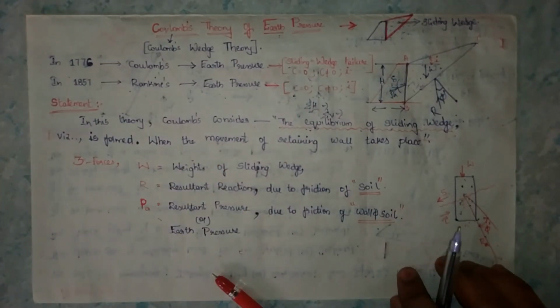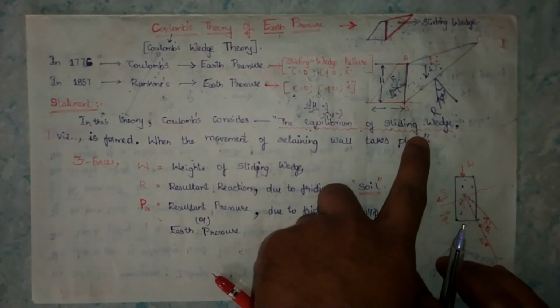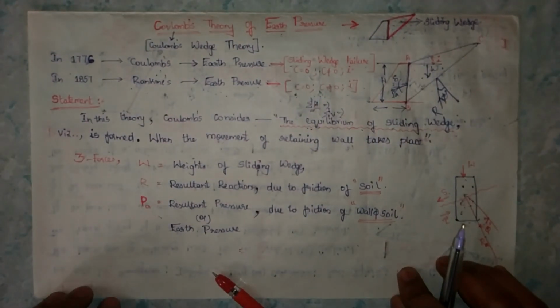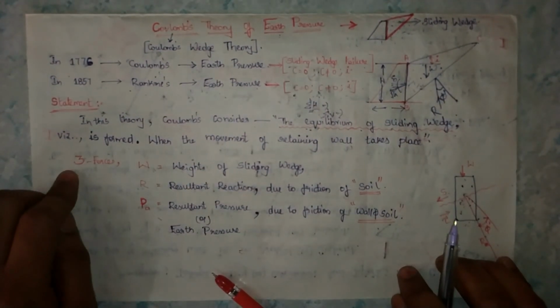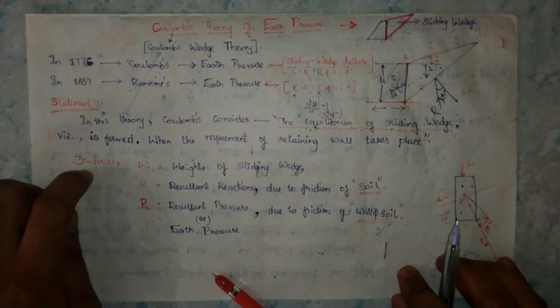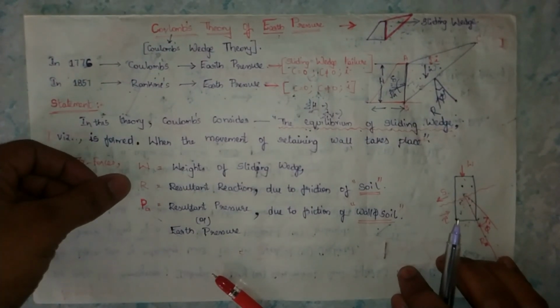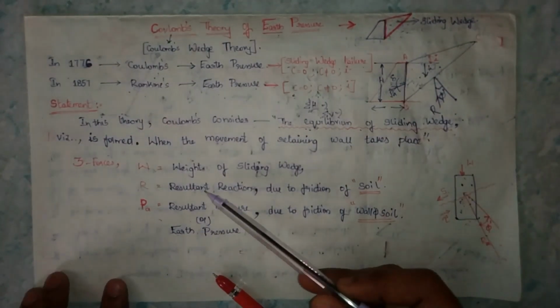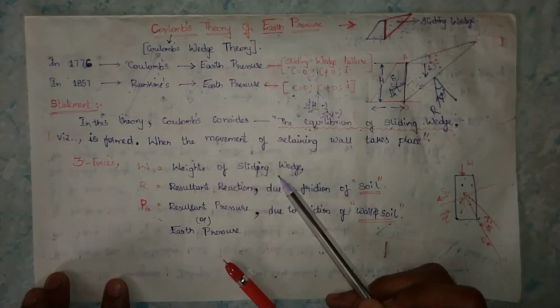So this sliding wedge is formed by the development of three forces. I have mentioned them here at the bottom. The three forces are W, R and PA. W means the weight of the sliding wedge or loading.